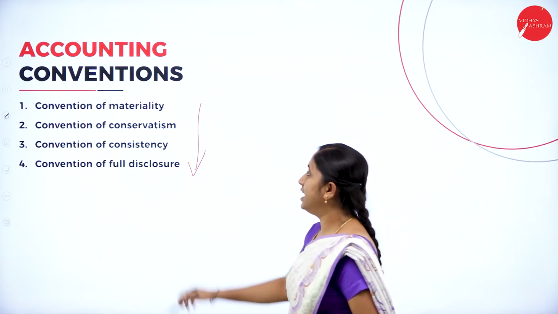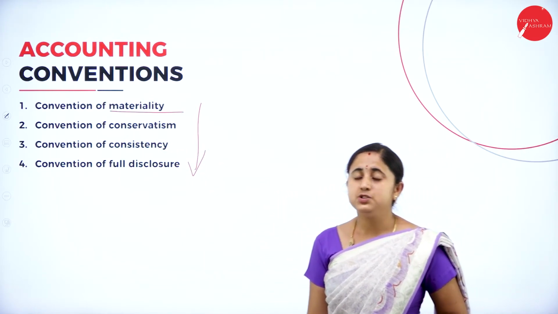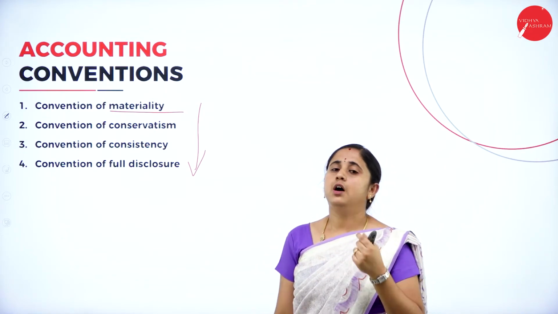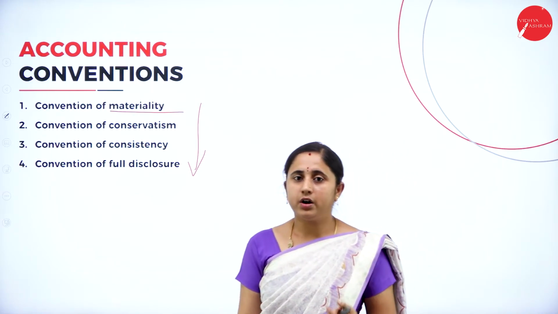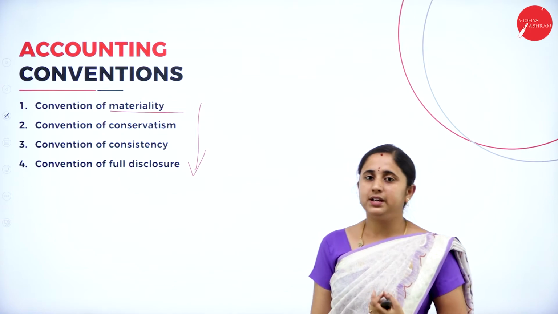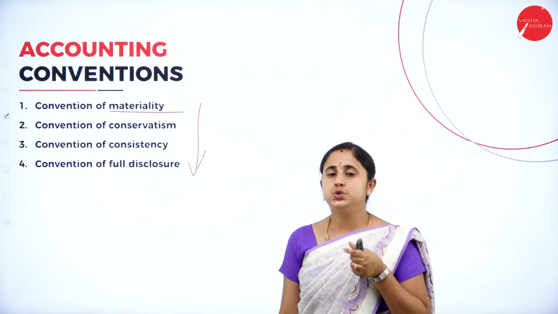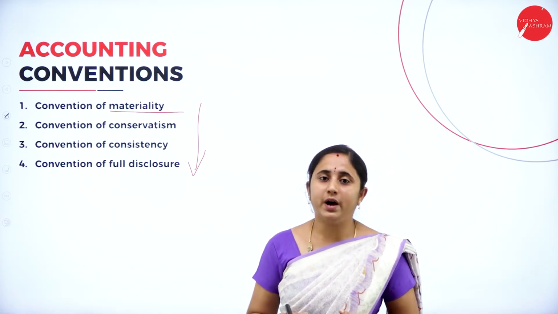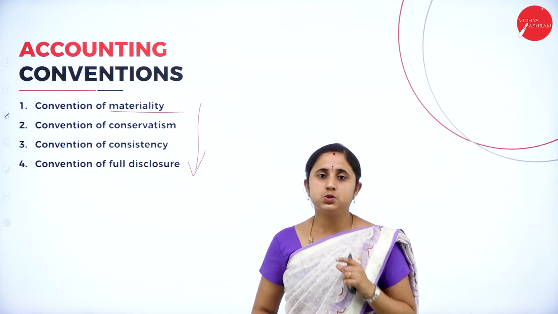Under that, the first one is convention of materiality. Convention of materiality means no need to record the detailed information for each and every transaction. For example, an organization purchases pen and pencil for office work. When you use the pencil continuously, it loses its value.